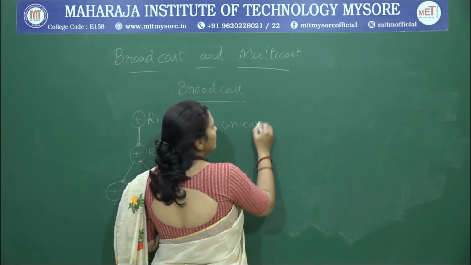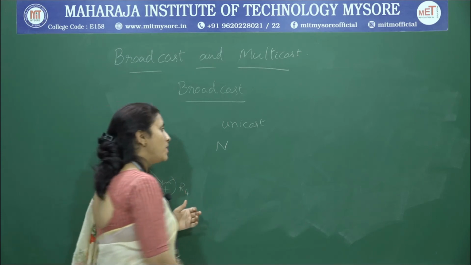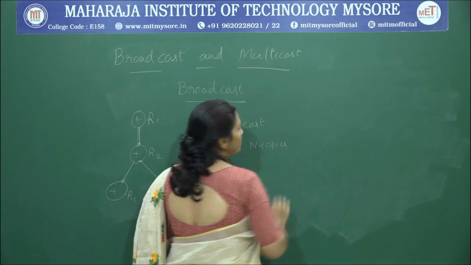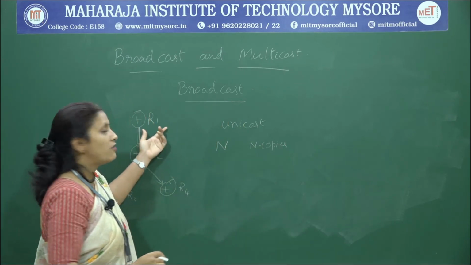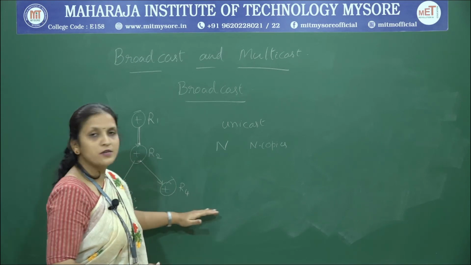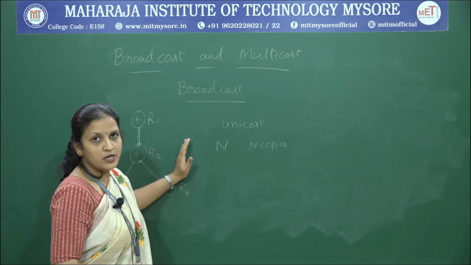The very simple approach is through unicasting. How is it? If we have n number of nodes in the network, make n copies of that particular packet, if source R1 wants to send its data packet to all other routers that are present in the network. So, how many routers are there in the network?